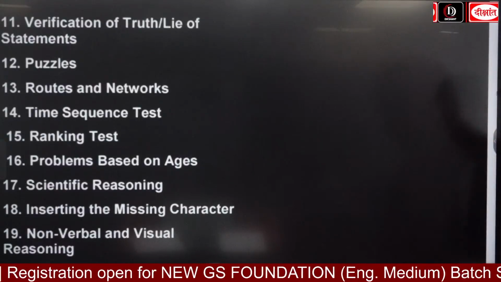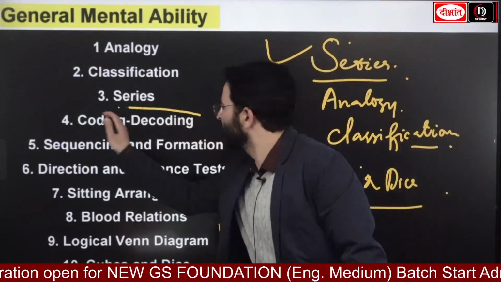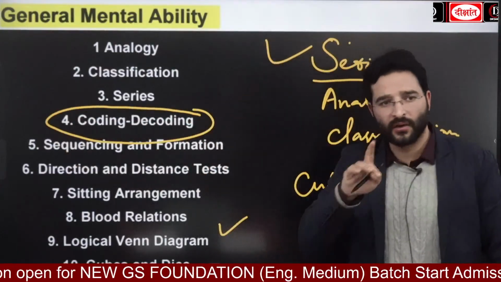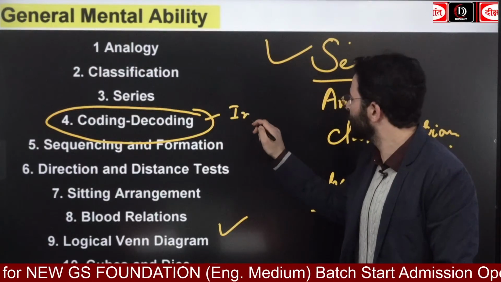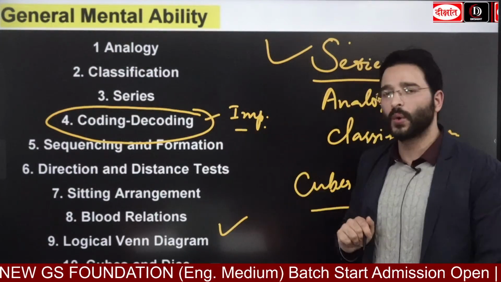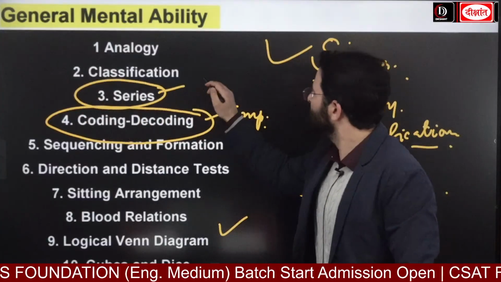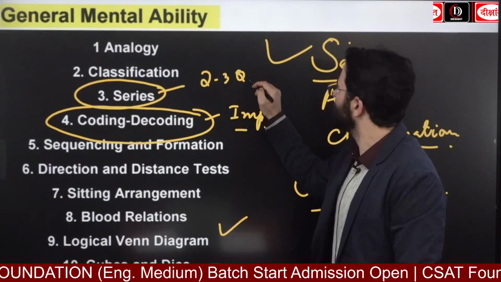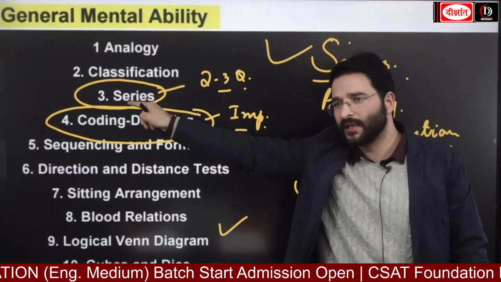And when I look at the reasoning portion, guys, if you look at the screen, this is going to be a highly important topic, coding and decoding. Because each year we are seeing the questions are going to come from the coding and decoding. Now, for example, when I look at this series, guys, around 2 to 3 questions each year you are going to see are going to come from this series portion.